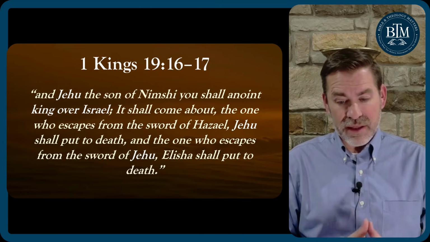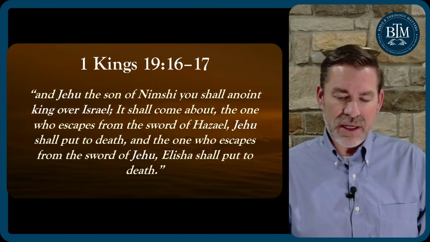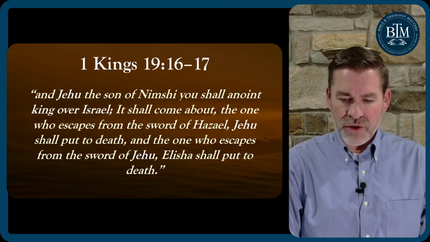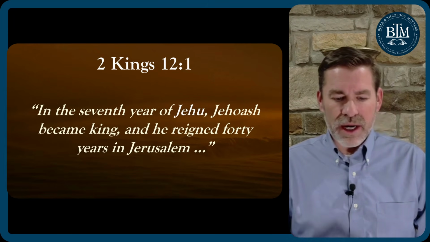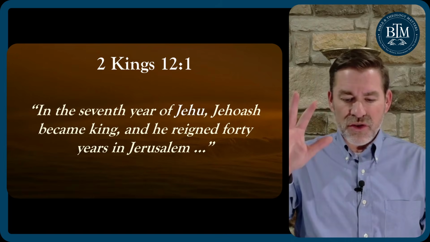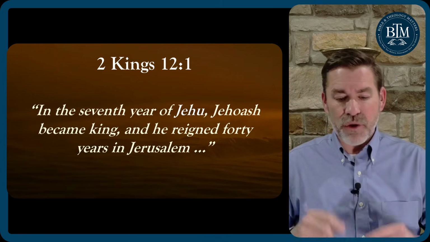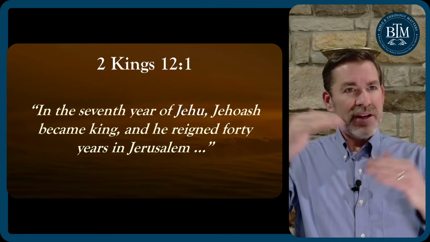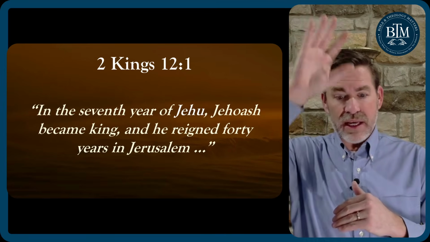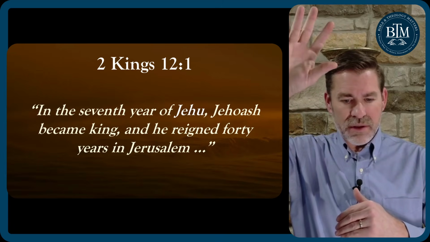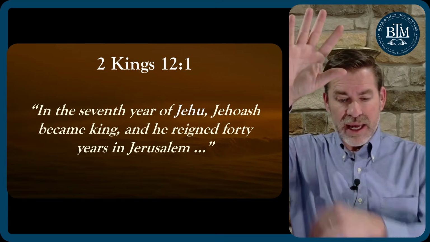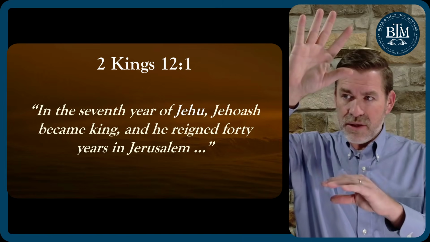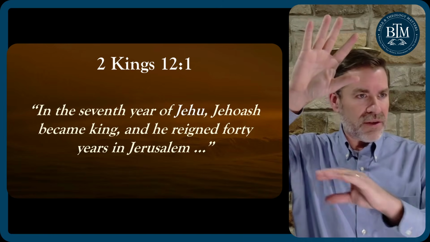So we see the name Jehu here 3 times in this one text as to be the next king of Israel, 10 northern tribes. Then 2 Kings 12:1, we read, "In the 7th year of Jehu, Jehoash became king, and he reigned 40 years in Jerusalem." So 2 Kings is giving us the overlap of the king of Israel, which is Jehu, 7th year of Jehu's kingdom of being king, and now Jehoash down in Judah. So Jerusalem is part of Judah, the 2 southern kingdoms, right?